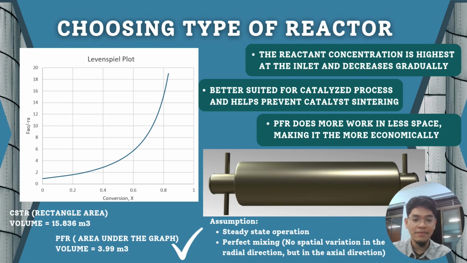Other than that, the PFR also offers other advantages, such as the reactant concentration is highest at the inlet and decreases gradually. It is also better suited for catalyzed processes and helps prevent catalyst sintering. As for our assumptions for the calculation, we assume that the reactor is in steady state operation and also undergoes perfect mixing.